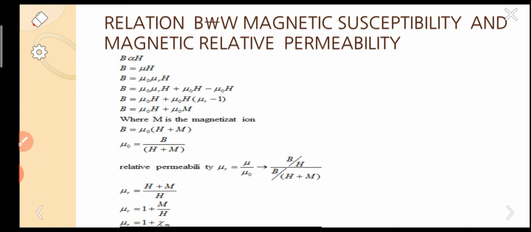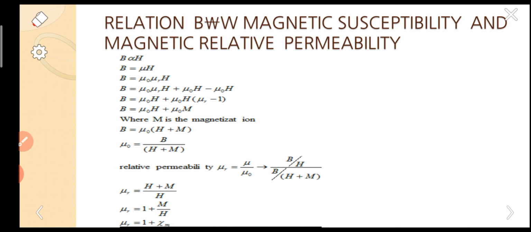In the third step, you can write mu as mu naught into mu r, as mu r equal to mu by mu naught. So here B equal to mu naught into mu r H. For simplification, we have added mu naught H and subtracted it. So there is no difference at all in this equation.